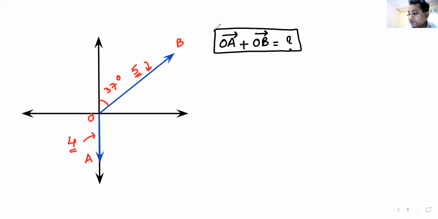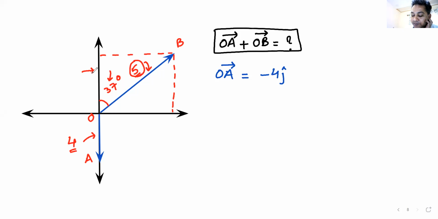Let us first write what is OA vector. Who is going to tell me what is OA vector? How will I write OA vector? Okay, Jaya, I accept your choice. It is minus 4j. OA vector is minus 4j. Now let us go and find out what is OB vector. So I drop a perpendicular here. This is 5 and this is 37.